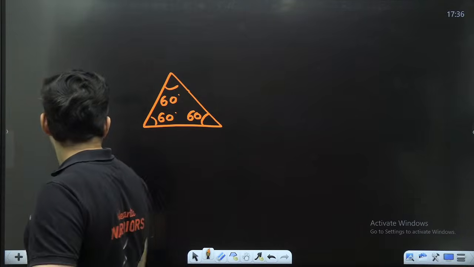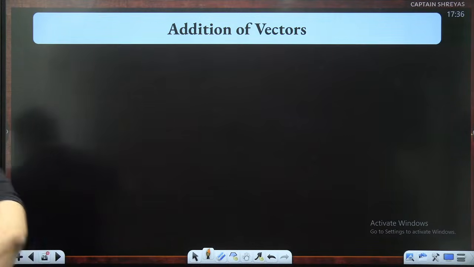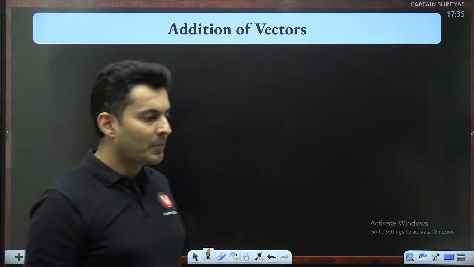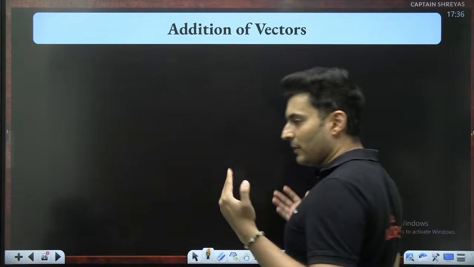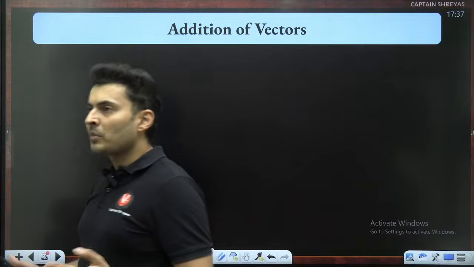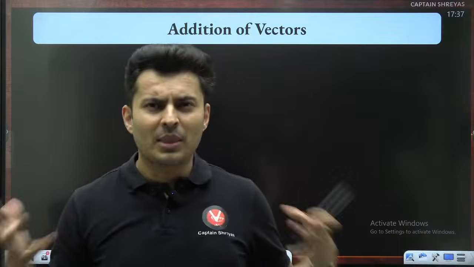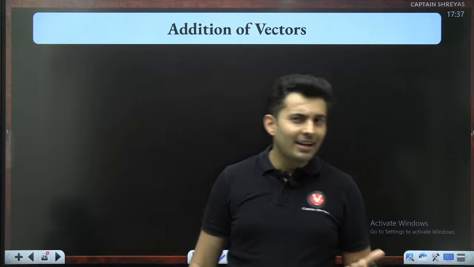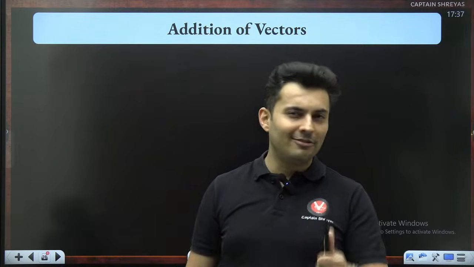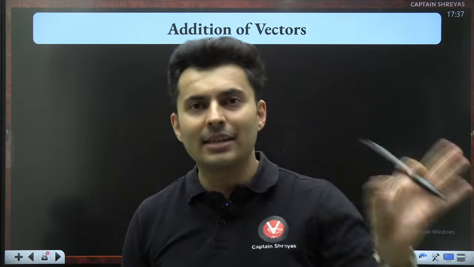Awesome, moving on. Addition of vectors. I hope everybody had fun solving these questions. Moving on to now the main topics: addition, subtraction, and multiplication. That's what we are going to deal with in this particular chapter. Expect it to be more like basic maths. In fact, if you open up any JEE Mains or Advanced questions, very rarely you will find a question on vectors alone. Advanced, almost never, negligible.